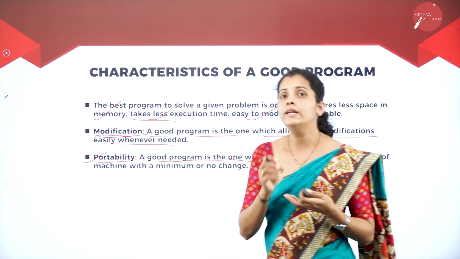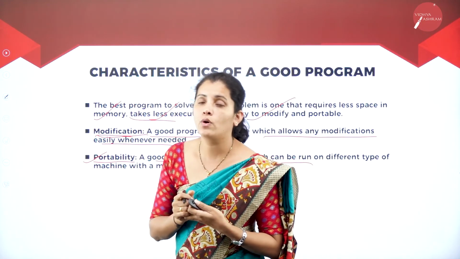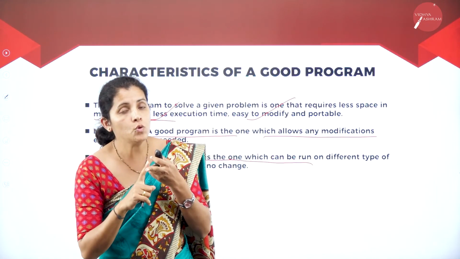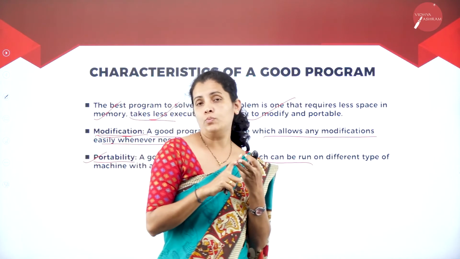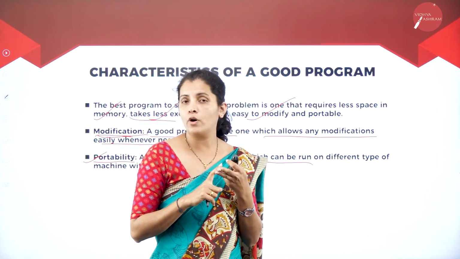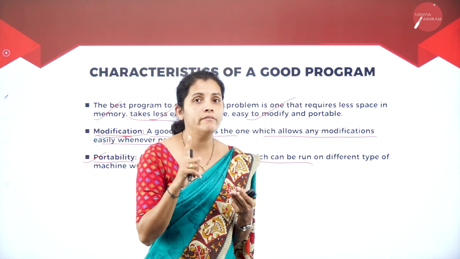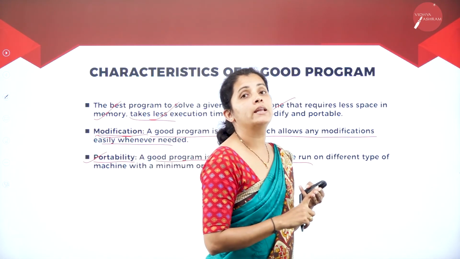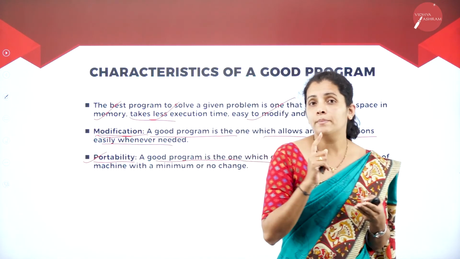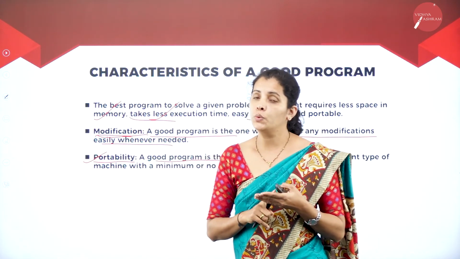So dear students, from the examination point of view, the while loop and the for loop are very important. The do while loop is also very important, and you can expect a 3 marks or 5 marks question.